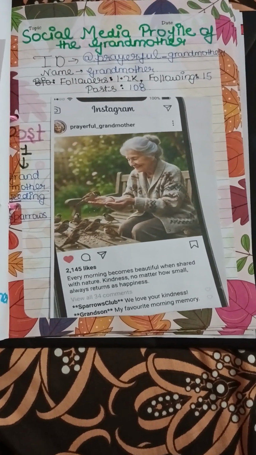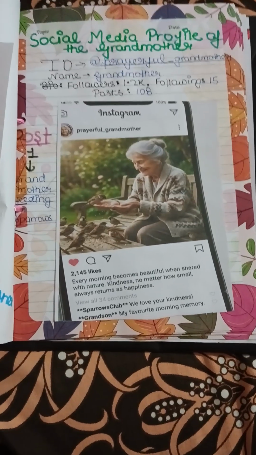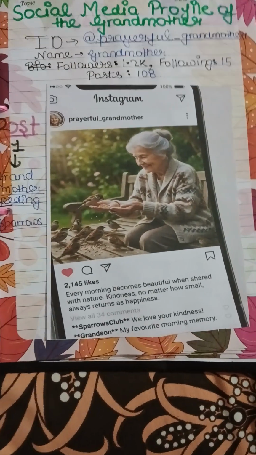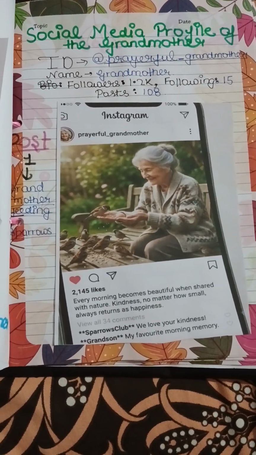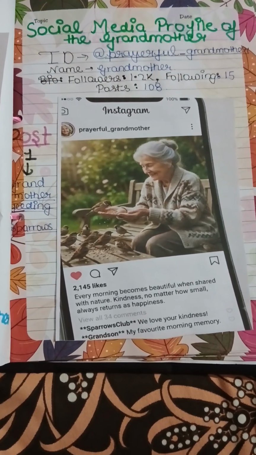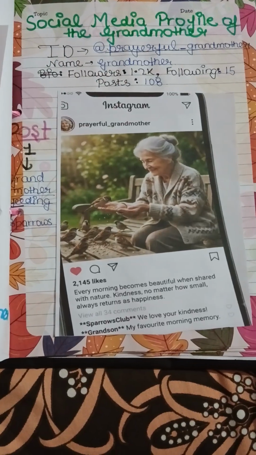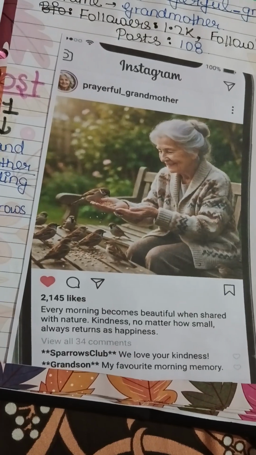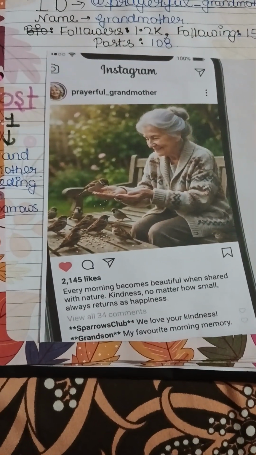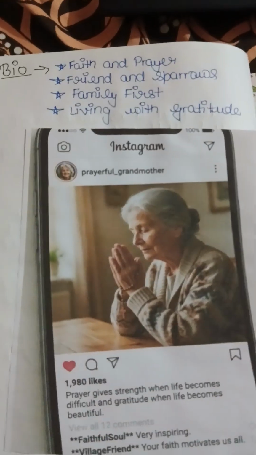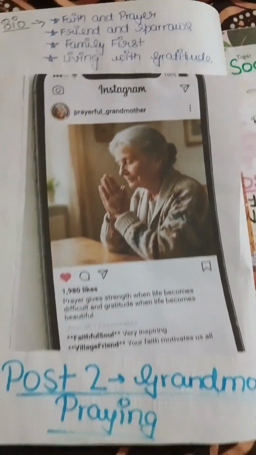For example, if grandmother used Instagram, what would she have in her ID? So I have made the ID as prayerful grand underscore grandmother, and the name is grandmother, followers 1.2k, following 15, posts 108. Like this is one of the posts of grandmother where she is feeding the sparrows. There is a caption, there are some comments from grandson, Sparrow Club, and then there is the bio of grandmother: faith and prayer, friends and sparrows and everything.